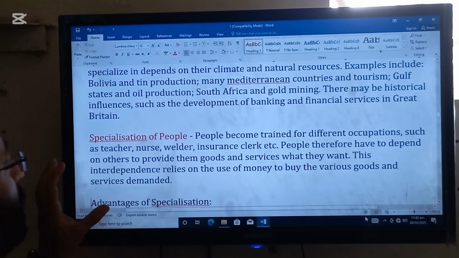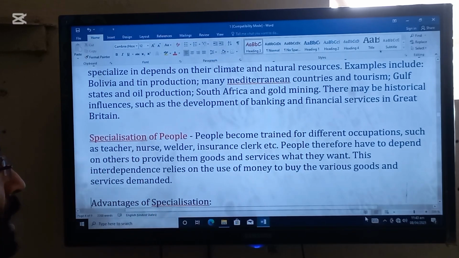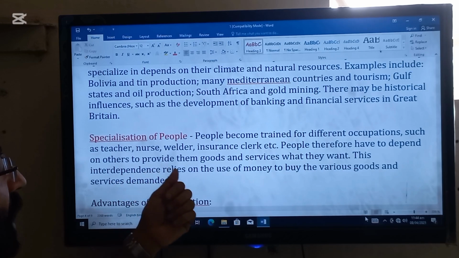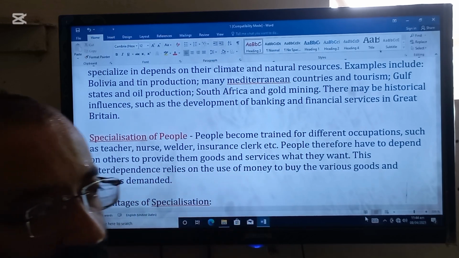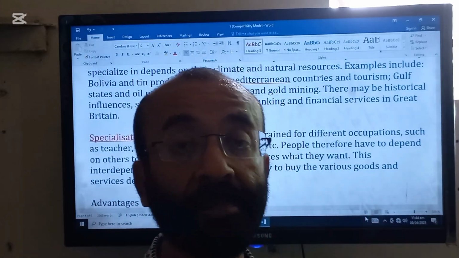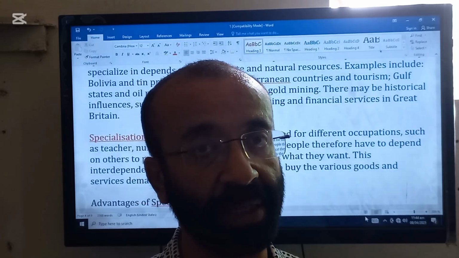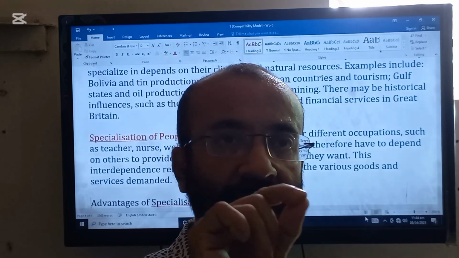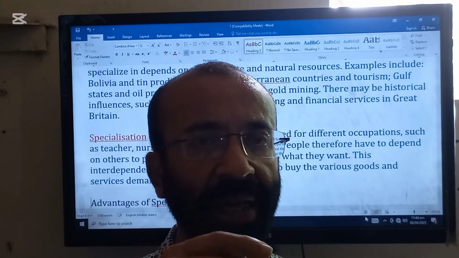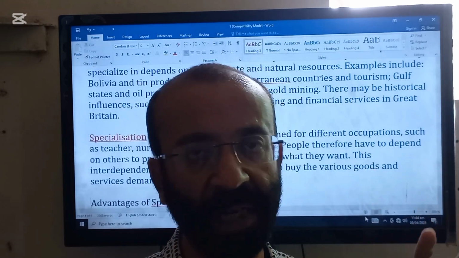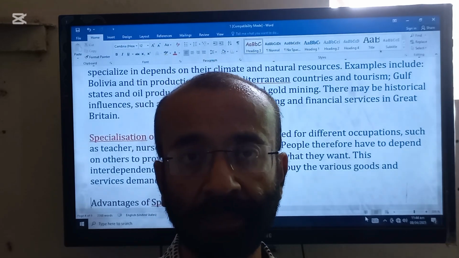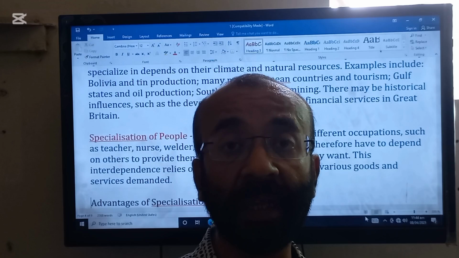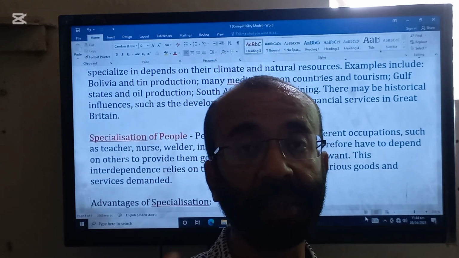Next type is specialization of the people. People become trained for different occupations such as teacher, nurse, welder, insurance clerk, etc. So beta, individuals may also be specialized. They choose a field and get education in that particular field, work again and again, and make themselves expert in particular fields. Examples are teachers, doctors, pilots, welders, nurses. So these are the examples of